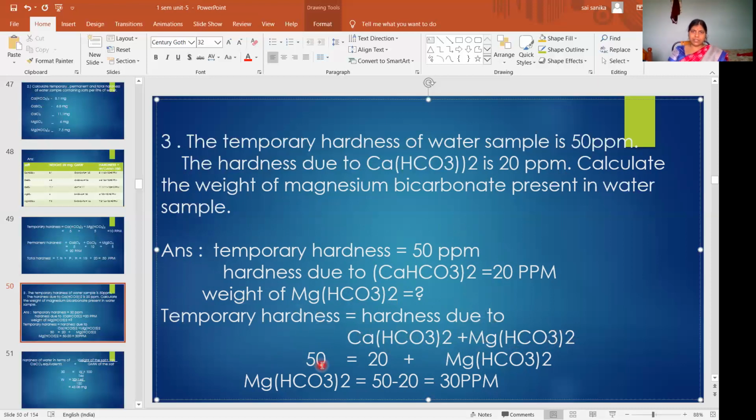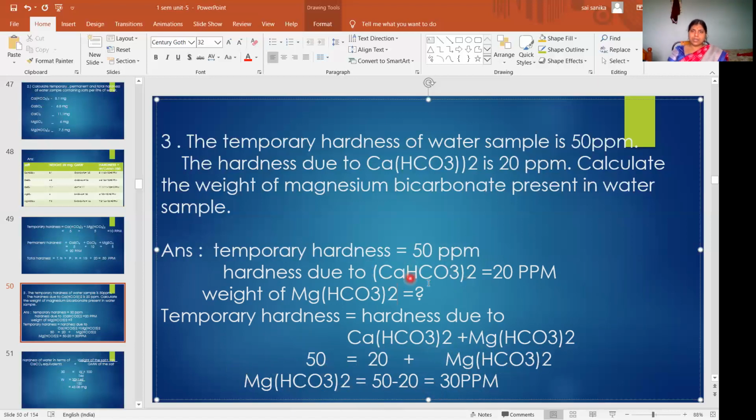Hardness due to calcium bicarbonate is 20. Plus you don't know the hardness due to the other salt, so keep magnesium bicarbonate as it is. So hardness due to magnesium bicarbonate is 50 minus 20, so the answer is 30 ppm. So you got the hardness due to magnesium bicarbonate.